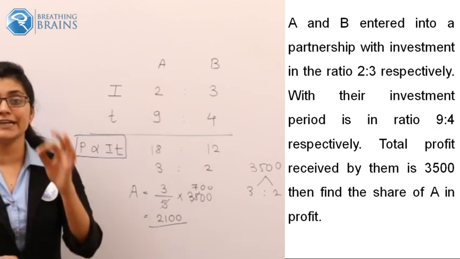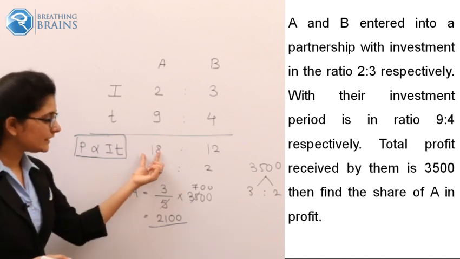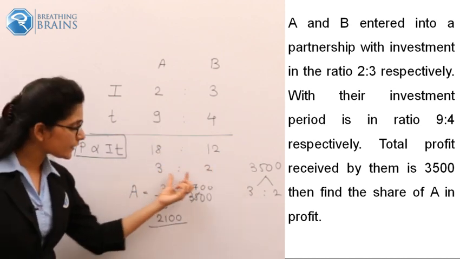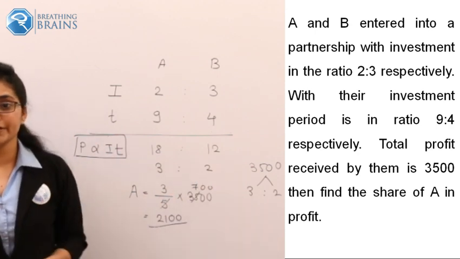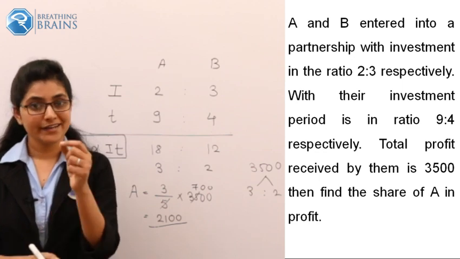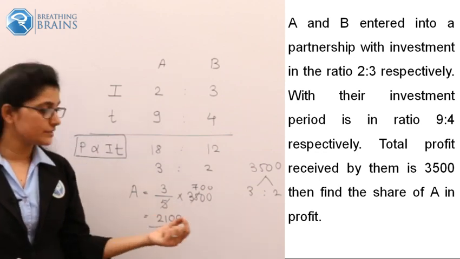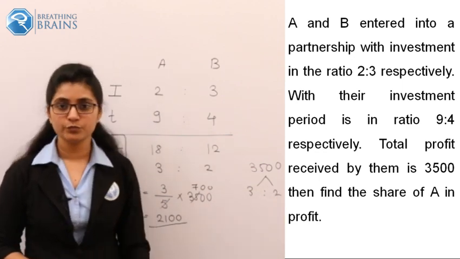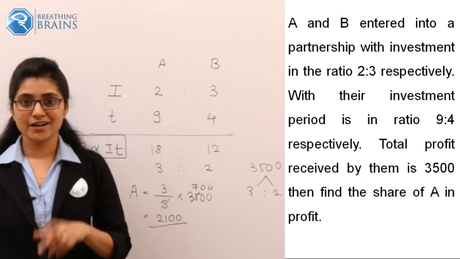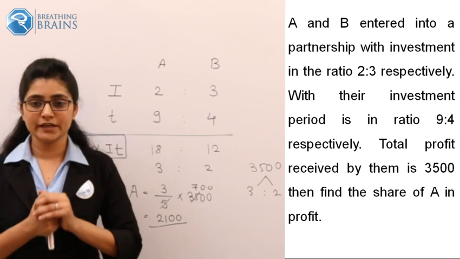Total profit for the individual one. So it is 18, this is 12. So we get the profit ratio as 3:2. So the entire profit at the end of the year, which was 3500, gets distributed between the two persons in the ratio 3:2. And from that we calculated the share of A, and the answer is 2100.